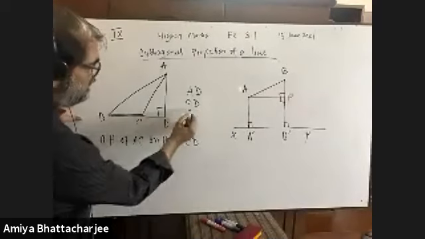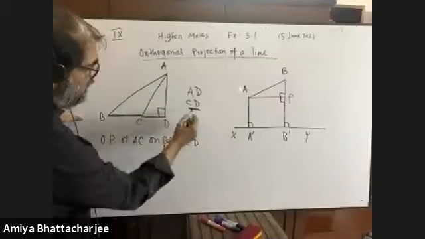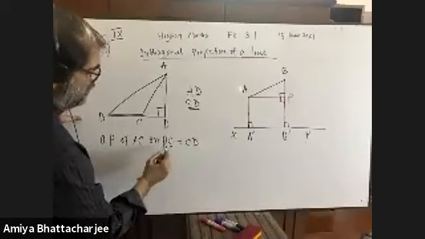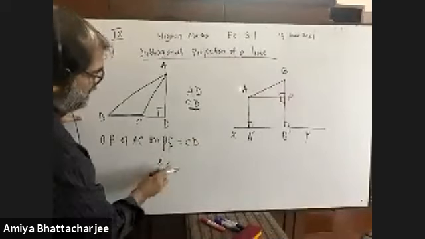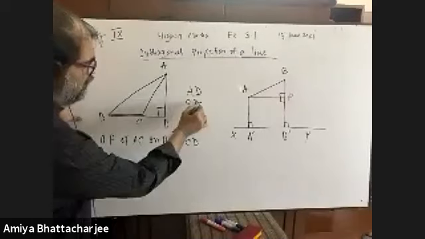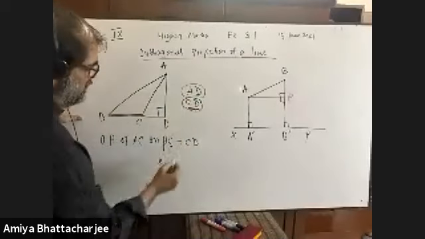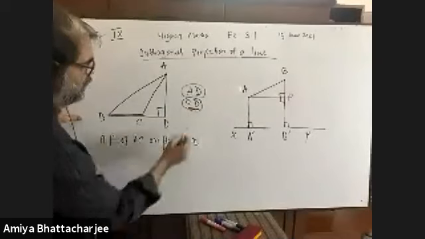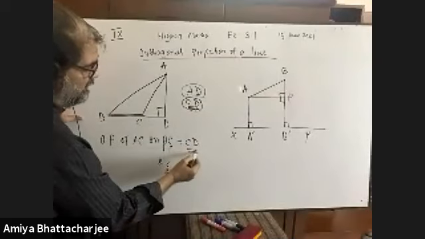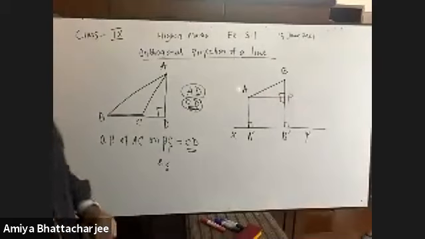B or C, CD. B and C. There are 2 points, B and C. Okay, and you see these two, which one comes? Definitely with C, we get CD. So CD is the orthogonal projection. Please try to understand.